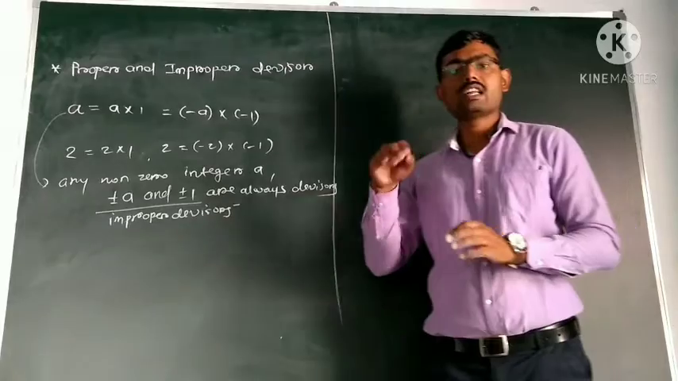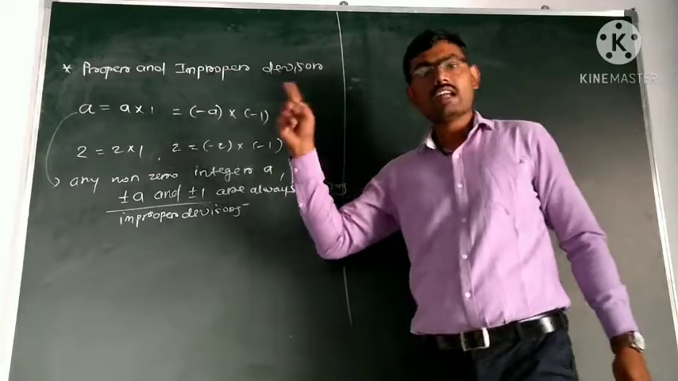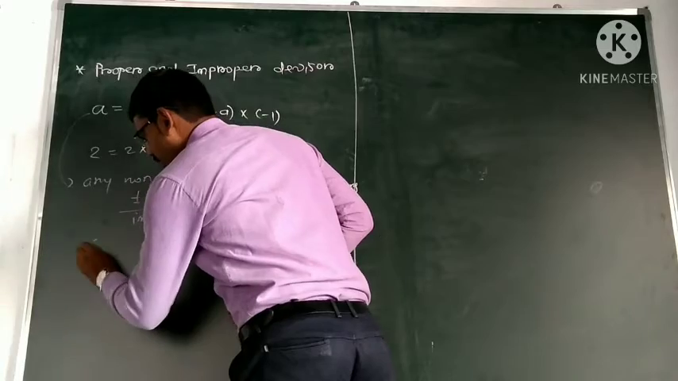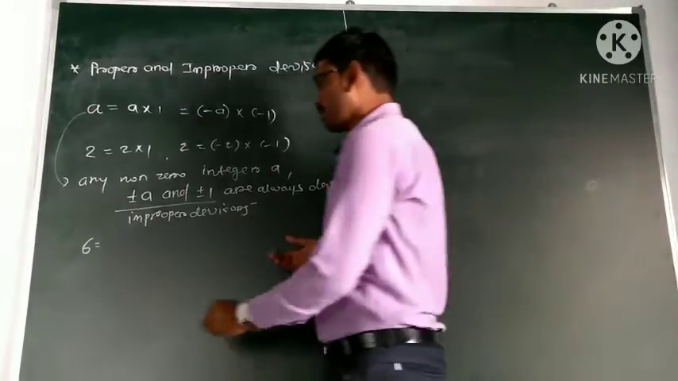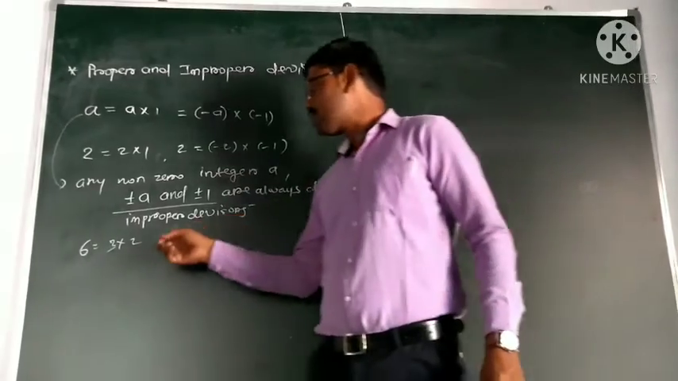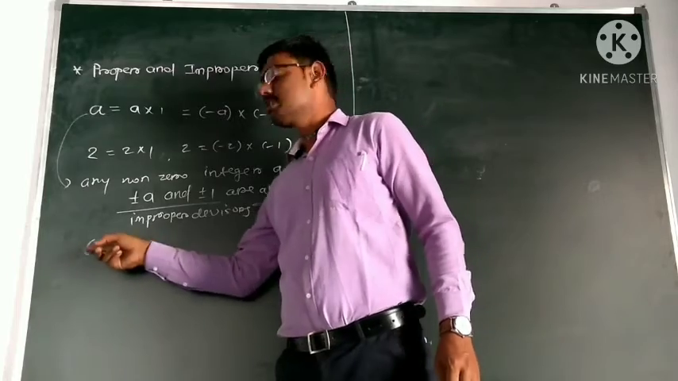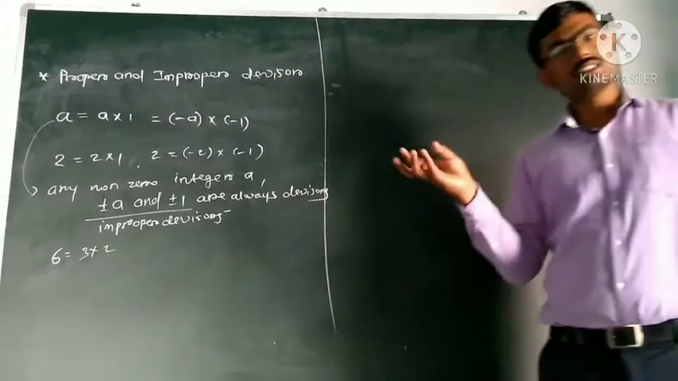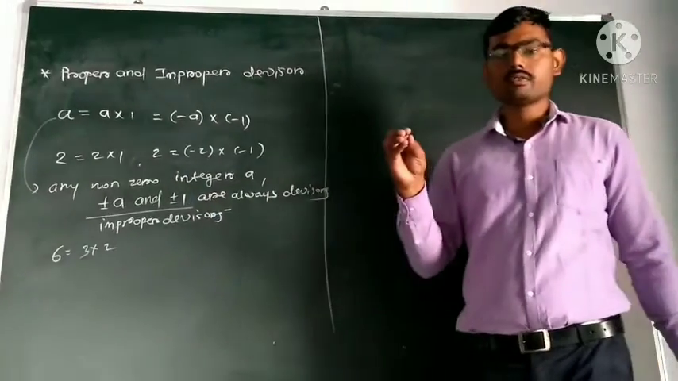And if an integer has a divisor other than these, then those divisors are called proper divisors. For example, 6 is divisible by 3. 6 is equal to 3 into 2. 3 is also a divisor of 6, and 2 is also a divisor of 6. And 3 and 2 are not equal to 1, and not equal to 6. So 6 has divisors 3, 2, 1, 6, minus 1. These are the divisors of 6.